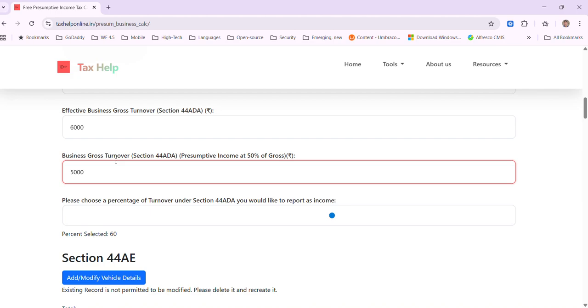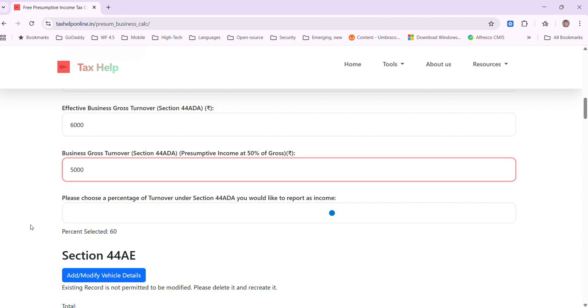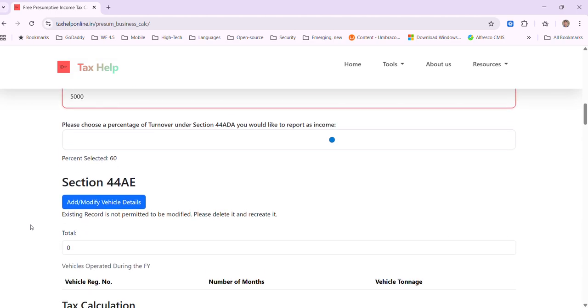Let's head on to section 44AE, which helps small or medium transport business operators, such as goods carriers and goods loaders, to determine their tax liability.